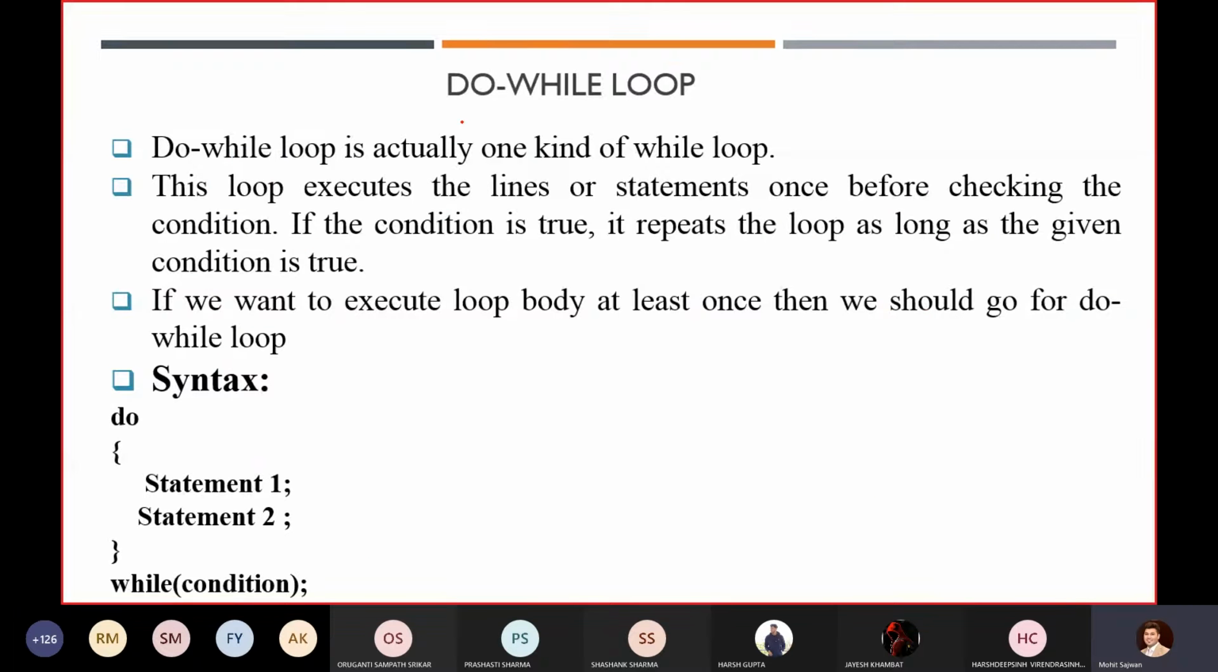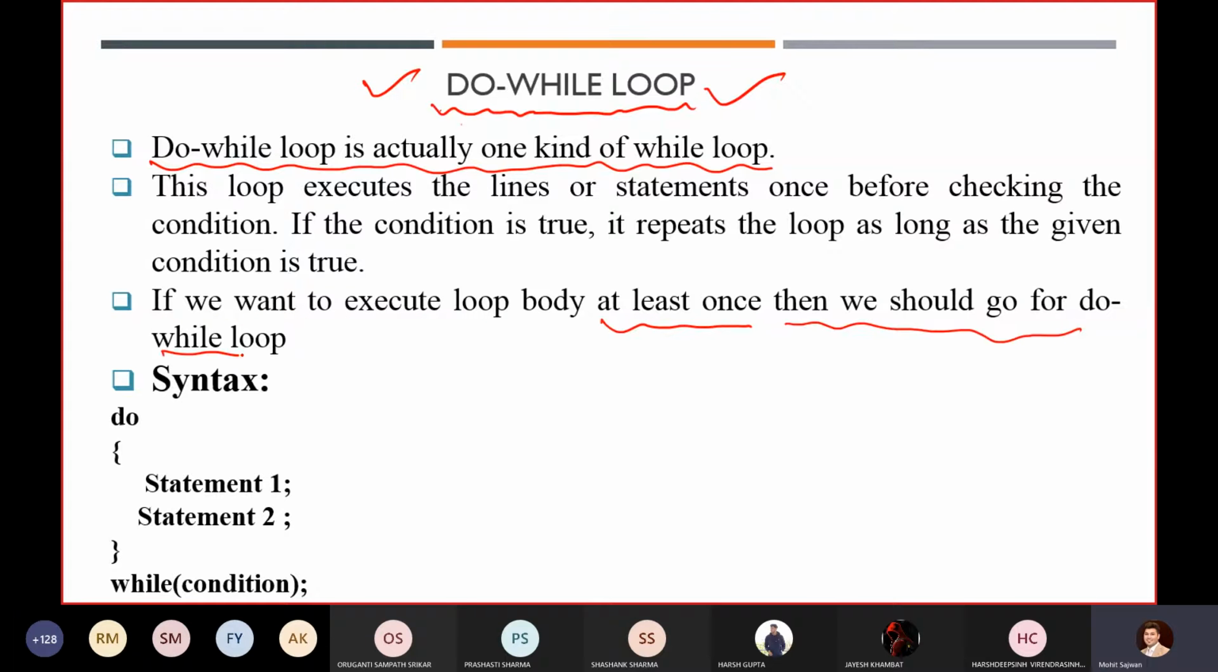So similarly, like our while loop, we have a do while loop too. Okay. So do while loop is actually one kind of while loop. So when to use do while loop, and when to use while loop? You know the functionality of the while loop. But when to use do while loop? The condition is, if we want to execute the loop body at least once, then we should go for do while loop.